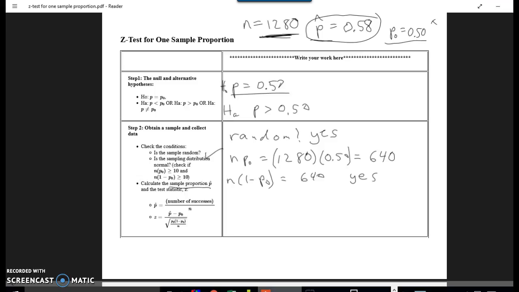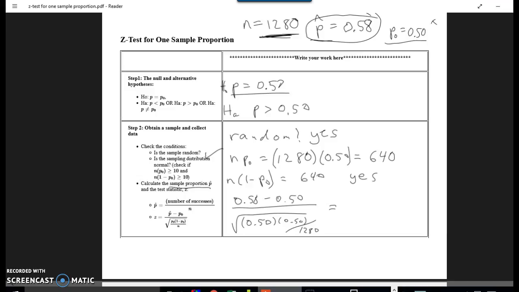Well, actually, the sample proportion's calculated for us, 0.58. So we don't actually have to calculate that. And then the z statistic. So p hat minus p naught: 0.58 minus 0.50, divided by the square root of p naught, which is 0.50. Now notice we're using the p from the null hypothesis, not p hat, for this calculation. Again, because we're assuming the null is true for calculation purposes. So 0.50 times 1 minus p naught, which is also 0.50, divided by n, which is 1280.